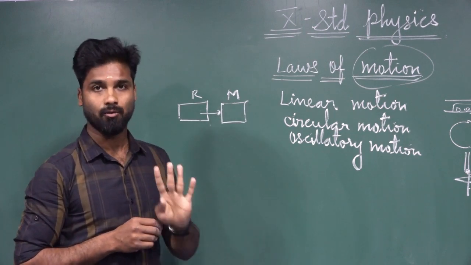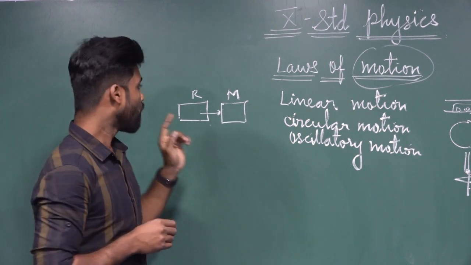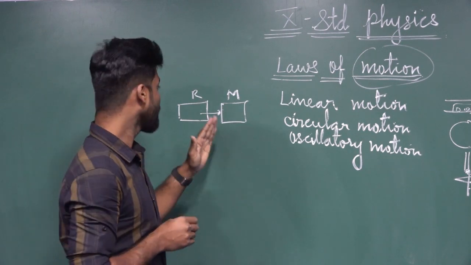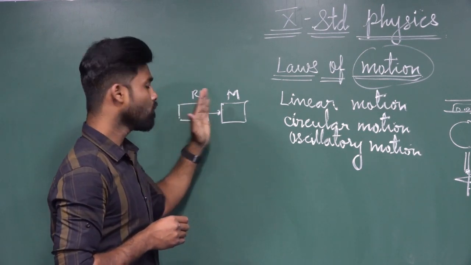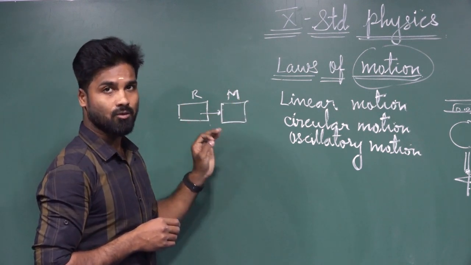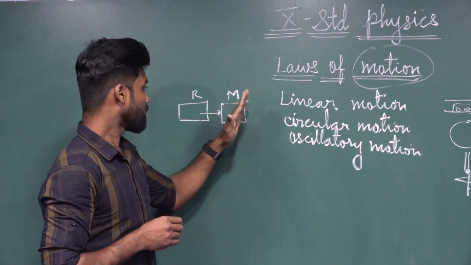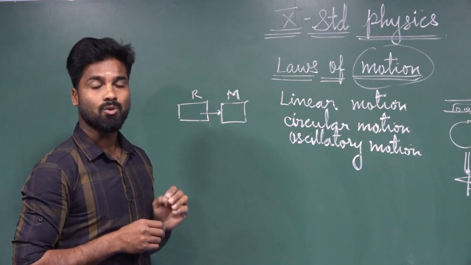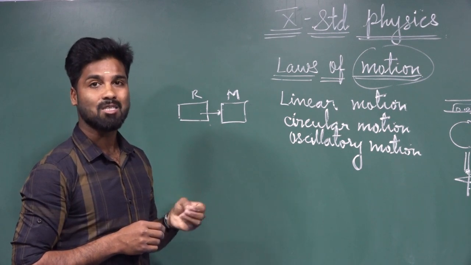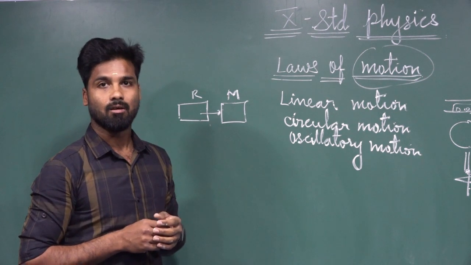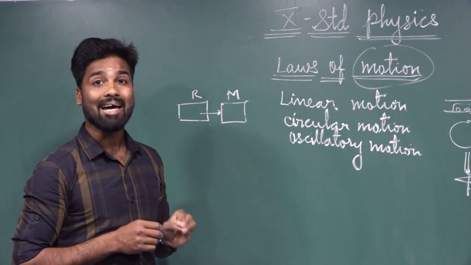What are the 4 questions? The first one is what causes or makes the object move from rest state to motion state. The second question, what brings the object from motion state to rest state. And the third question, which one causes the object to speed up and slow down. And the fourth question, which one changes the direction of an object.